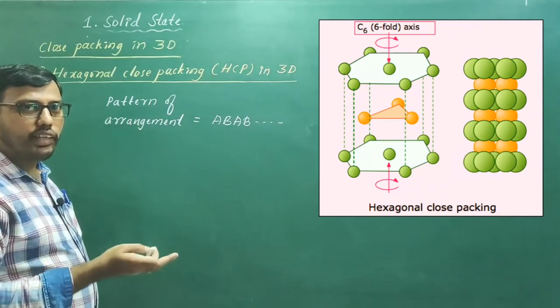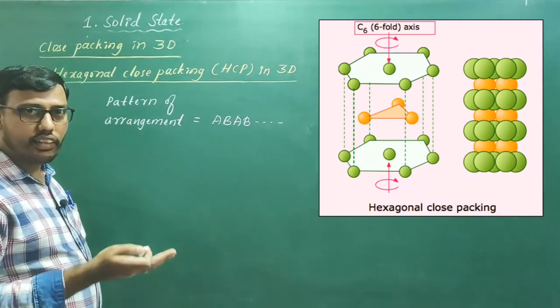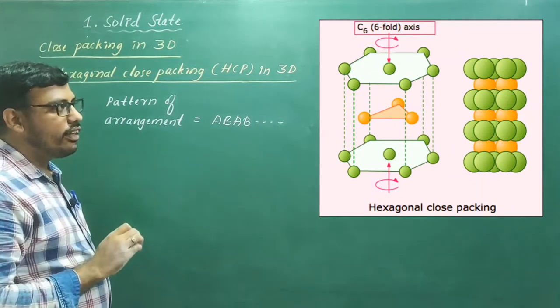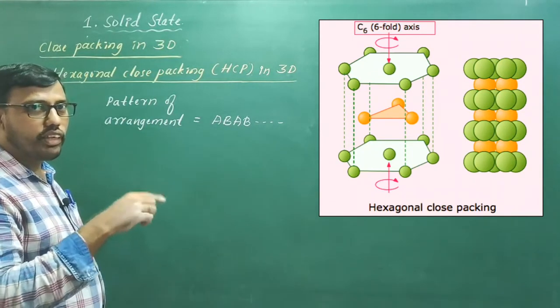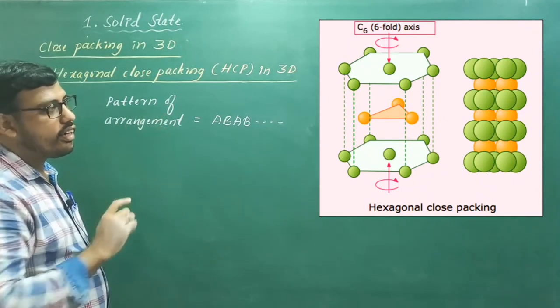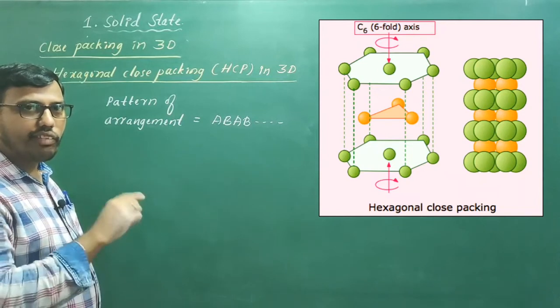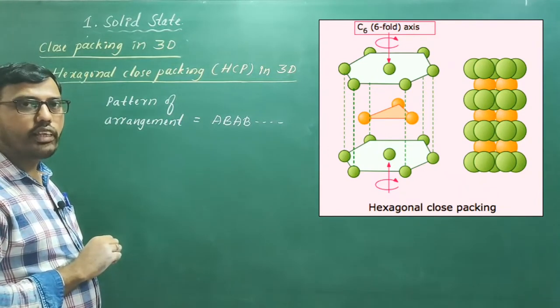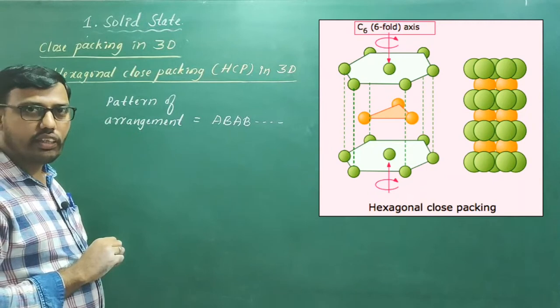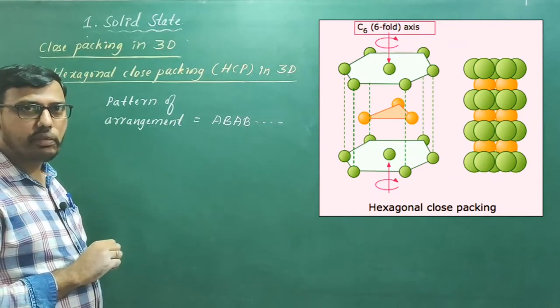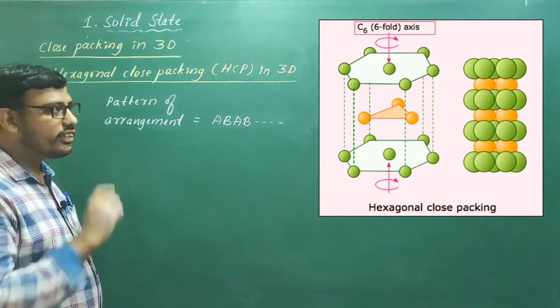If you go on placing hexagonal packed layers one above the other in this manner, we are going to have a hexagon as shown in the diagram. Now in this diagram, one more thing you can conclude. What would be the coordination number of each sphere? You can easily understand in this diagram.